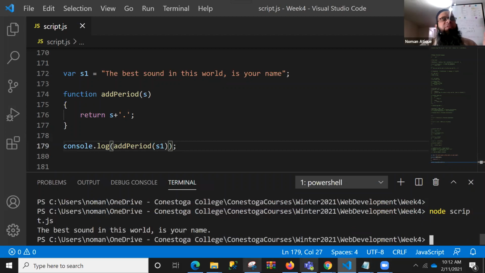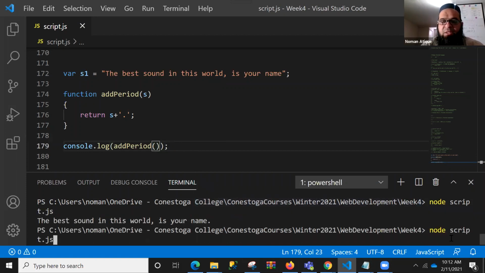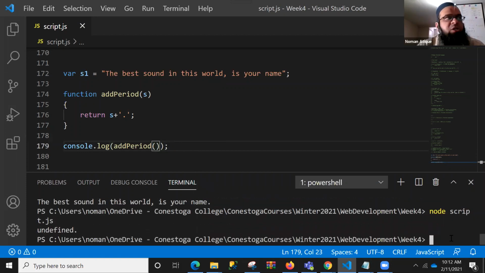So you see that it's giving me a dot. You remember that we talked about this: if, for example, I don't pass anything at all to it, what will happen? Let's see. I'm not passing any parameters to it. You see what we get? Undefined. Undefined, you remember? Because there is no s, we have not passed anything. So this undefined has been concatenated with a dot. It's not an error. It's basically that I have not provided something.